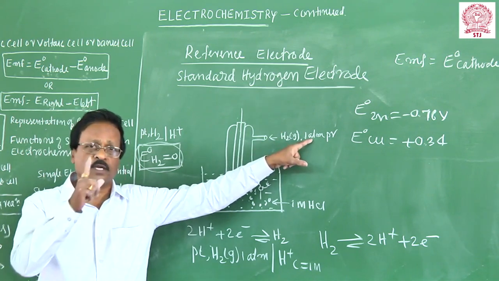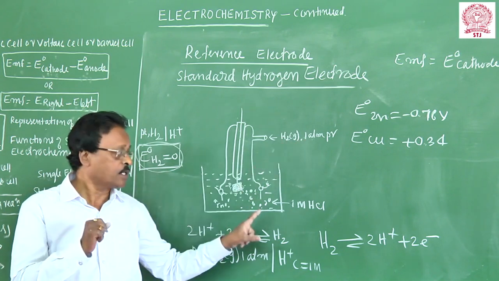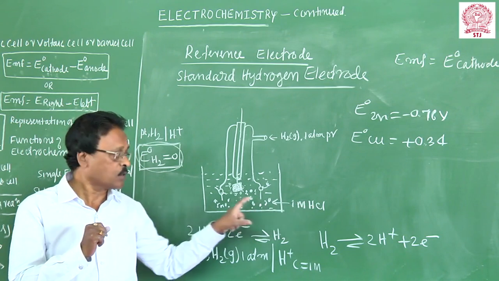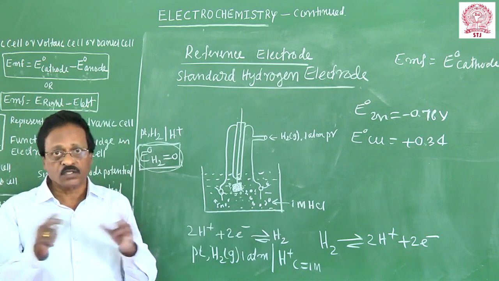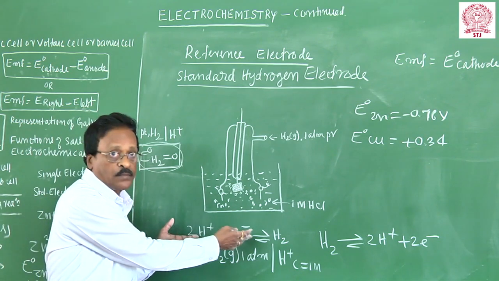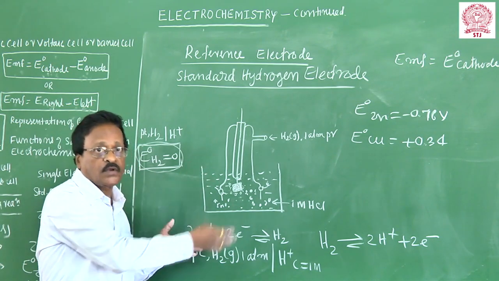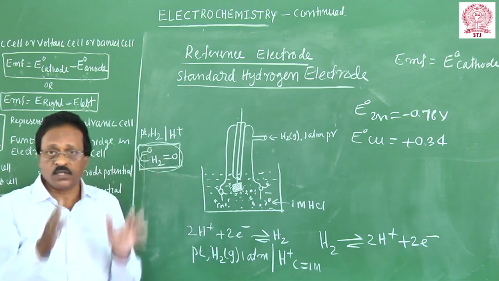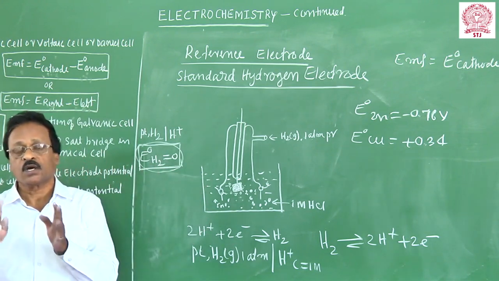Throughout the experiment, you have to maintain 1 atmospheric pressure. And the concentration of H plus ion should be maintained at 1 molar concentration. And your solution should not contain any oxidizing or reducing impurity. Otherwise you have completely destroyed this equilibrium. With all these difficult conditions, this electrode is constructed and used as a reference electrode to measure the unknown